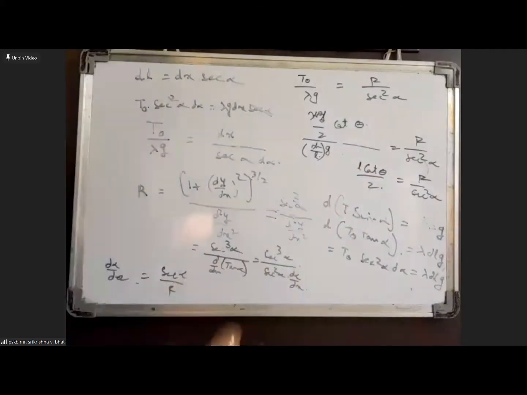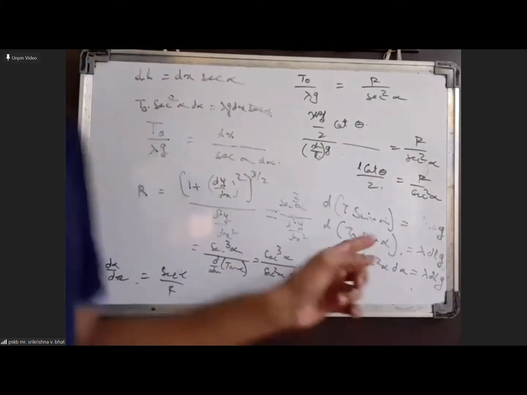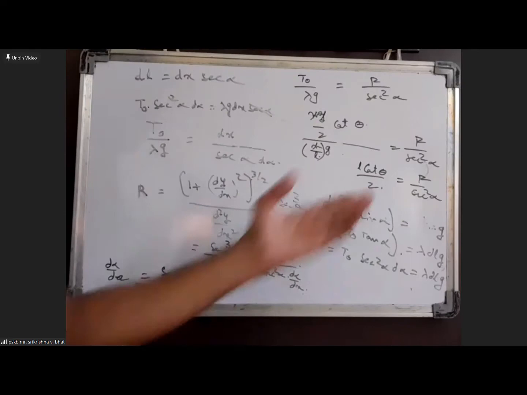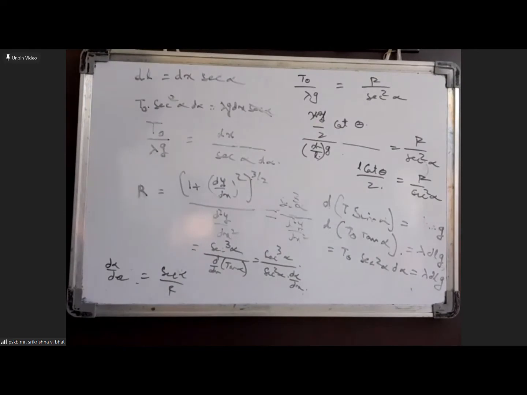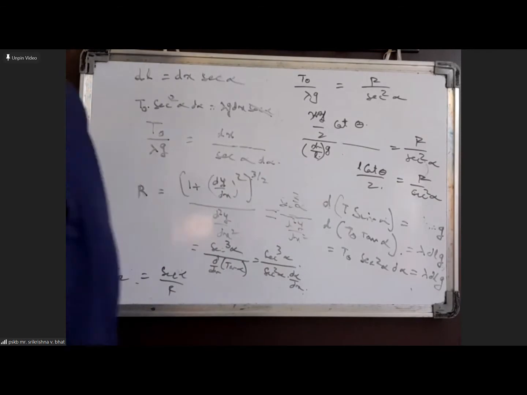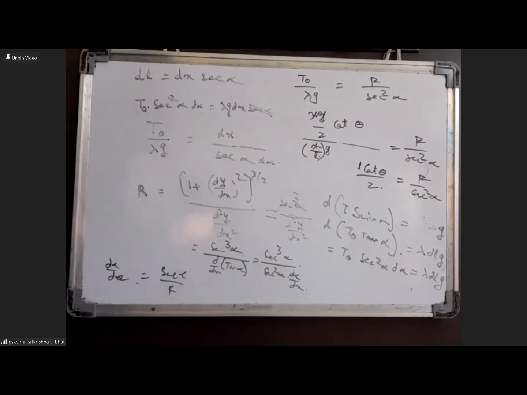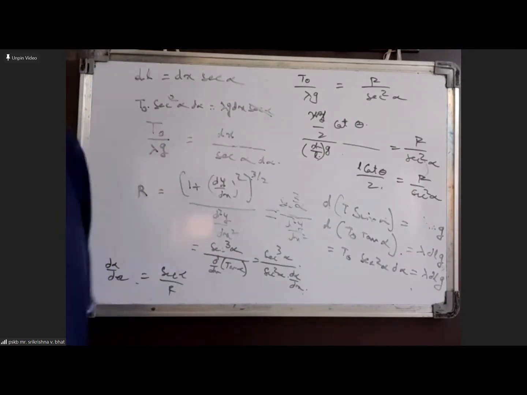So what we have got here is a general expression for r. This is not what we want to get, but I think this will help, because we want to find the radius of curvature when alpha is 0. Alpha is the angle that the section of the string makes with the horizontal, and that is 0 at the lowest position. So if I take alpha as 0 here, you will get r equal to l cot theta.